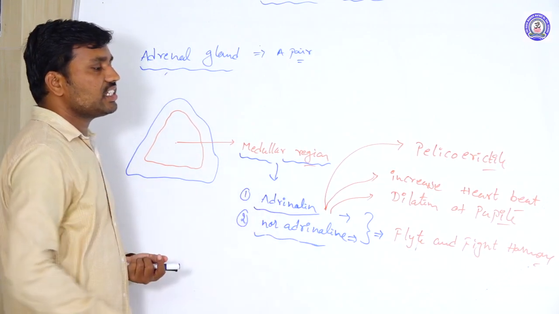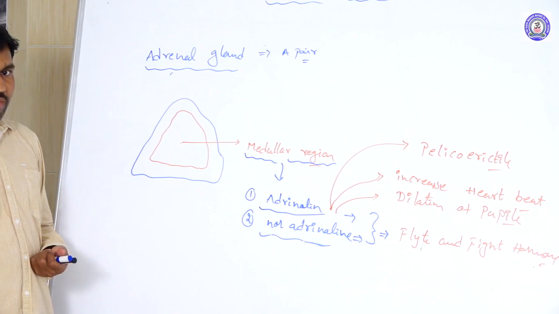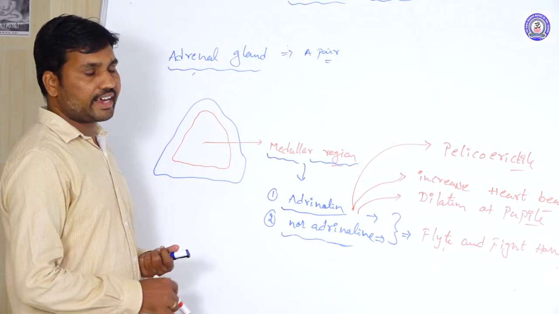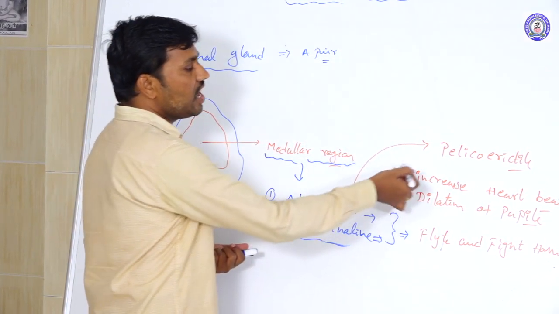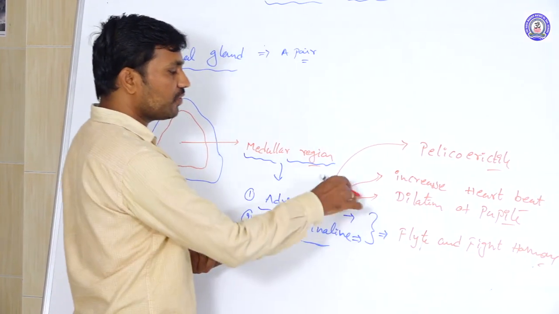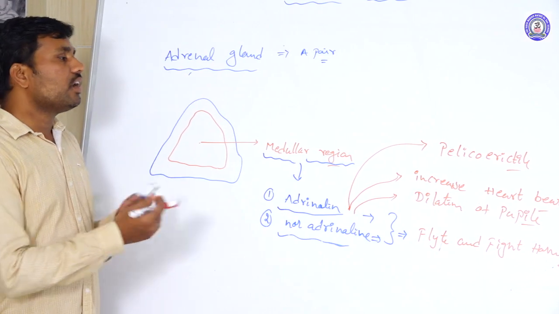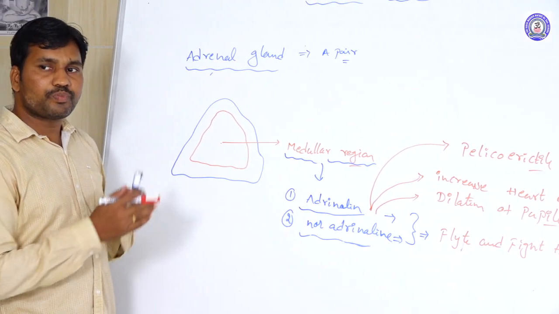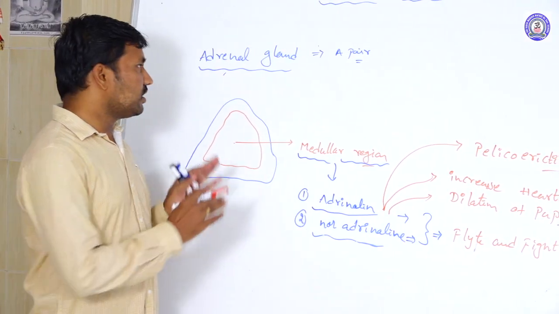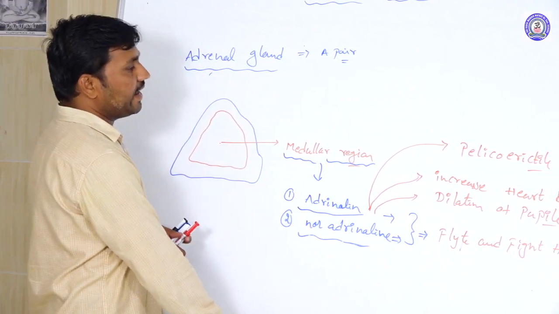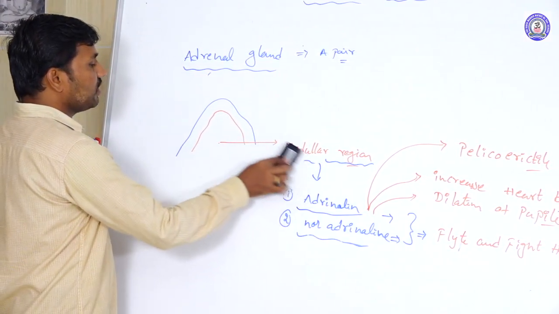These two act opposite to each other. Suppose adrenaline is increasing the heartbeat, then it is decreased by noradrenaline. Like this they coordinate the body functions. So that is regarding the adrenal gland.